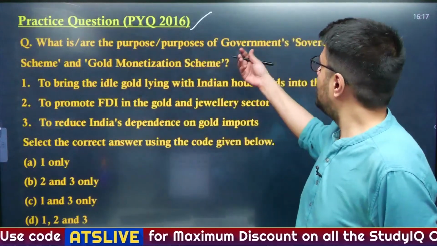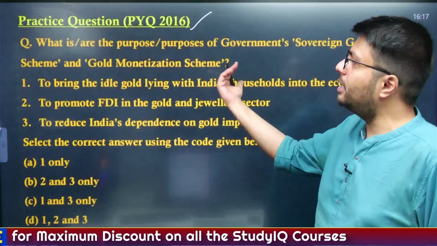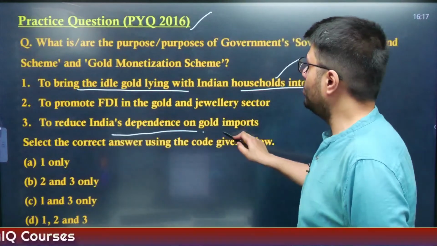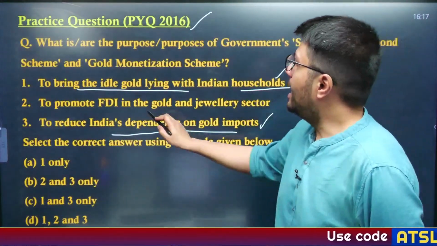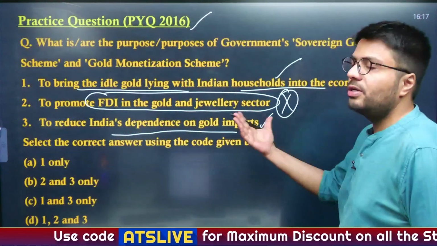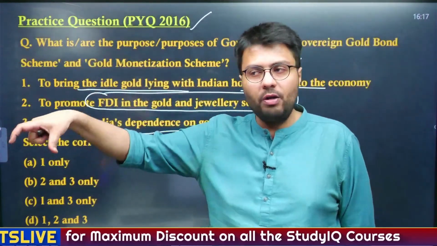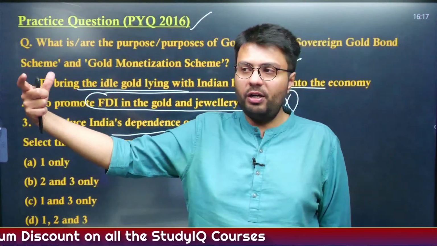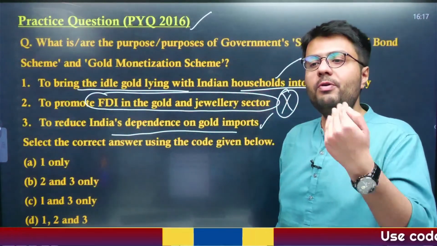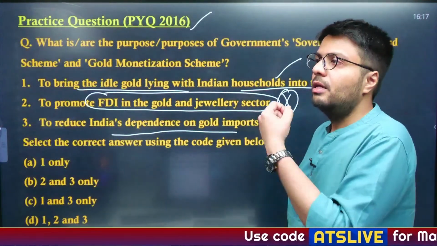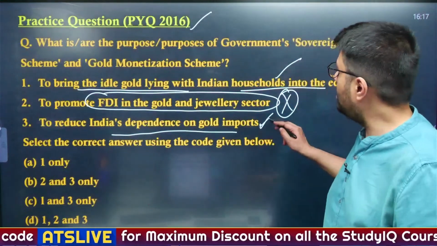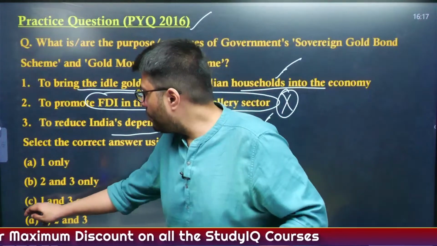Well, what is the purpose or purposes of government's sovereign gold bond and gold monetization scheme? To bring idle gold lying with Indian households into the economy, yes. To reduce India's dependence on gold import, yes. Or to promote FDI in the gold and jewelry sector, well, this is not the intention of the government. Actually, the intention is to first of all use the idle gold which is lying there in your bank account or in your bank locker in your household. And in order to do that, government obviously will reduce the overall demand of gold in India. That now instead of importing, the companies can source gold from these kinds of deposits. So options 1 and 2 are correct, and option C is the right answer.